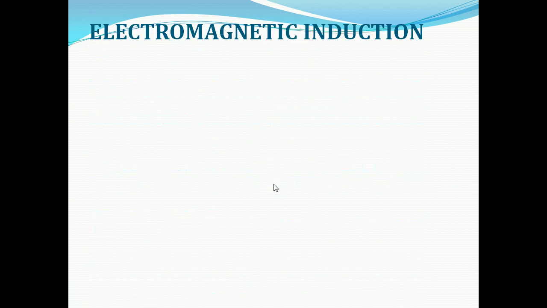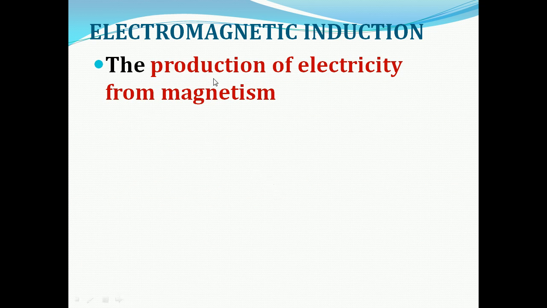So what is meant by electromagnetic induction? The production of electricity from magnetism is called electromagnetic induction. Okay, so the production of electricity with the help of magnets is called electromagnetic induction.